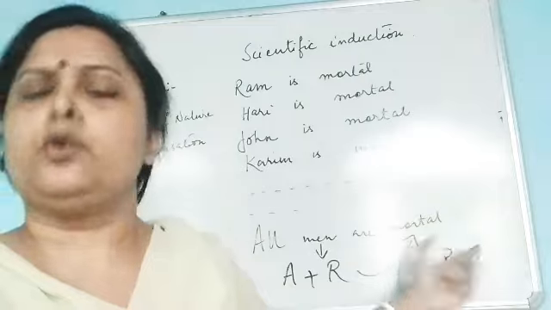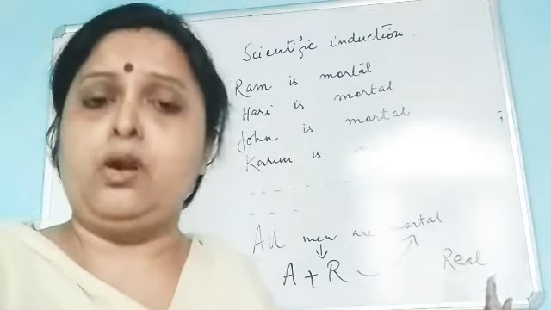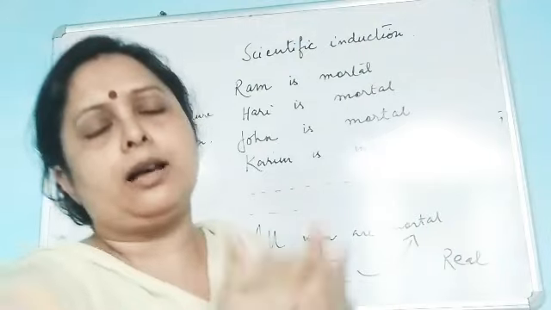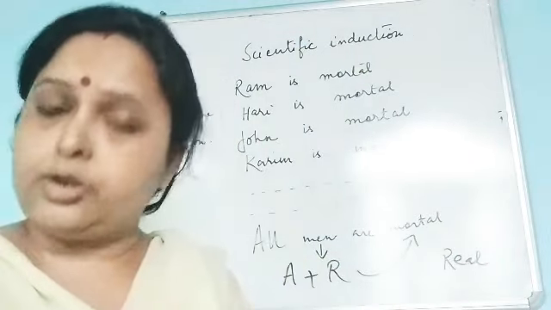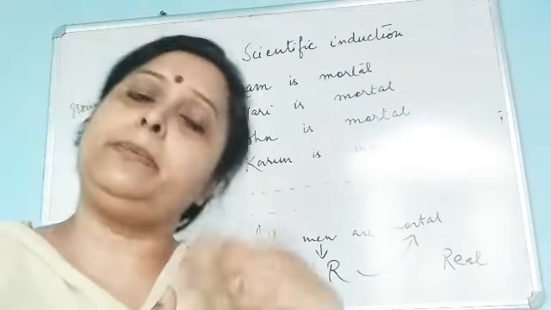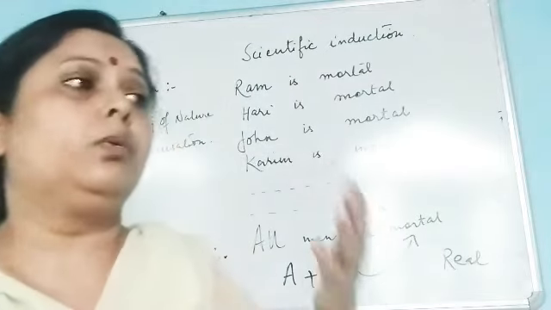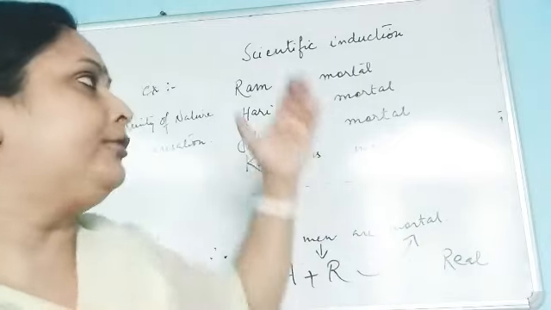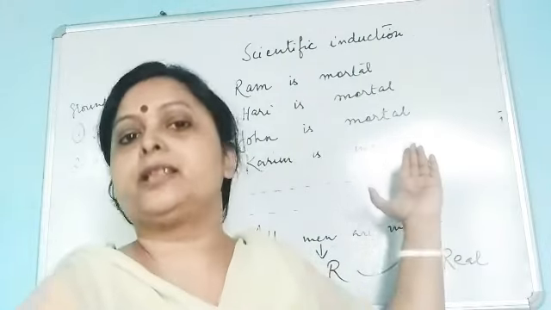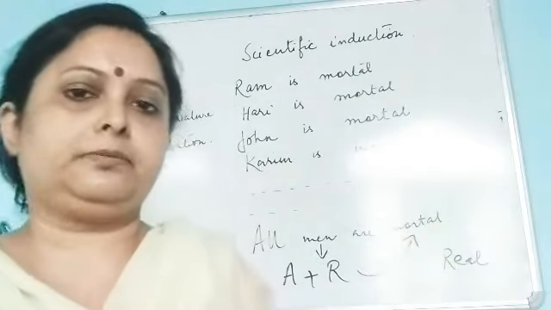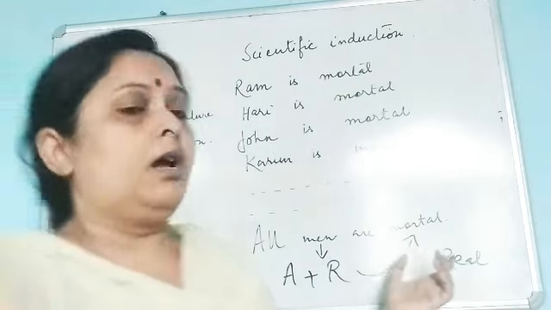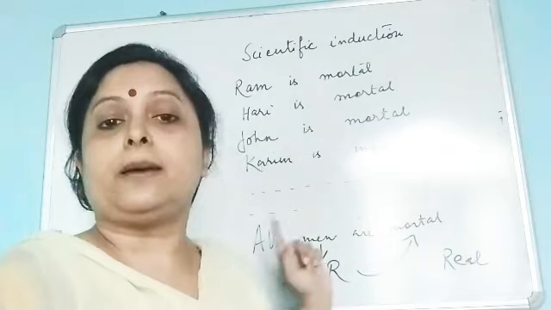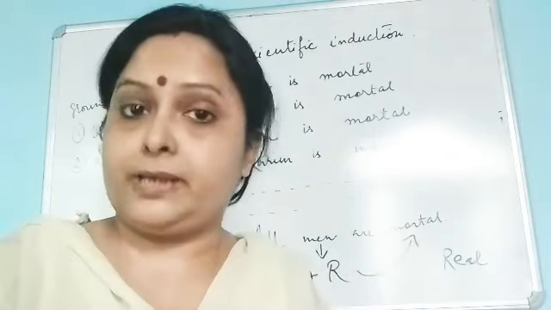So for modality or any other thing, suppose all men are something else, it should not be mortality only, it may be other things also. You can find out what other things all men can have with the help of your particular experiences. So the first characteristic is that scientific induction establishes a general proposition and not a particular one.